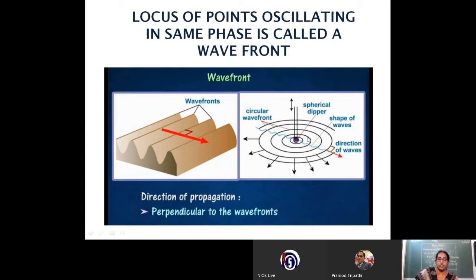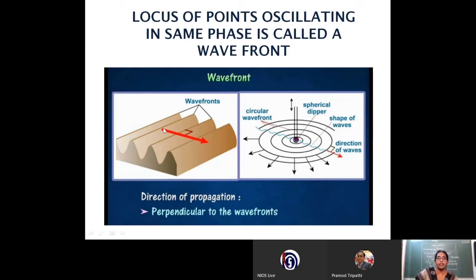But in 3 dimensions, if you have a point source, this circular wavefront will give us a feeling of a spherical wavefront. So a circular wavefront in 3 dimensions, we can say, is spherical in shape. So the wavefront will be propagating one after the other, transferring its energy from one wavefront to another wavefront. The direction of the propagation of the wave will be in a direction perpendicular to these wavefronts. So this red arrow mark you observe is the direction of propagation of the wave. That will always be in a direction perpendicular to the wavefront.